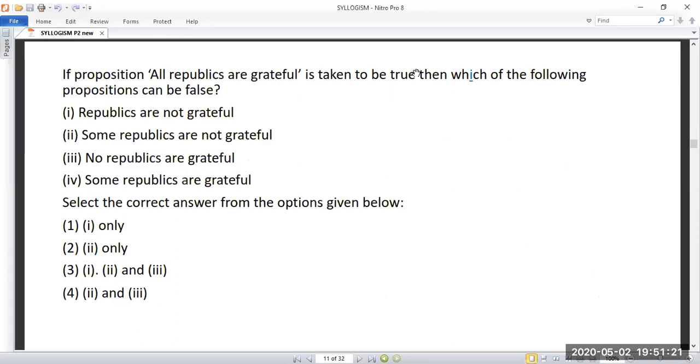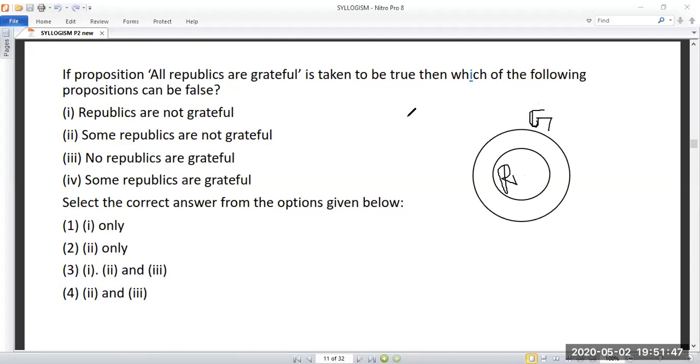So this is the second model which I have taken. All republics are grateful. You know how to draw the diagram for this. All republics are grateful. So this is R, republic. This one, grateful. So if the proposition all republics are grateful is taken to be true, so this is true. The question itself they have given this is true.